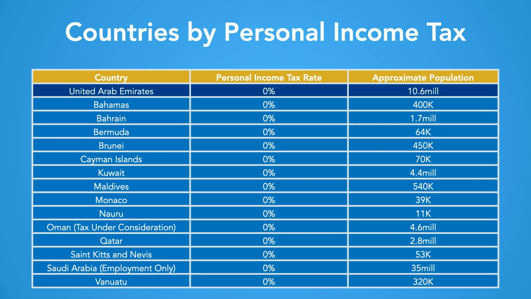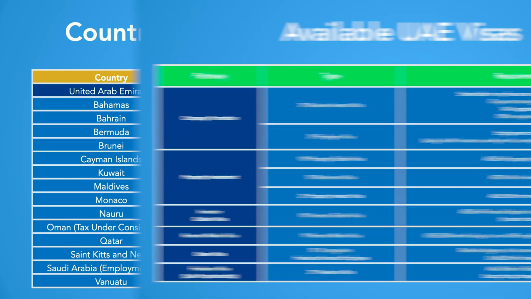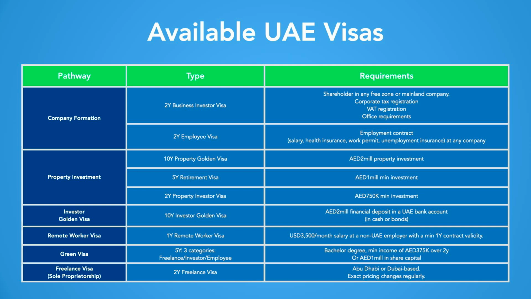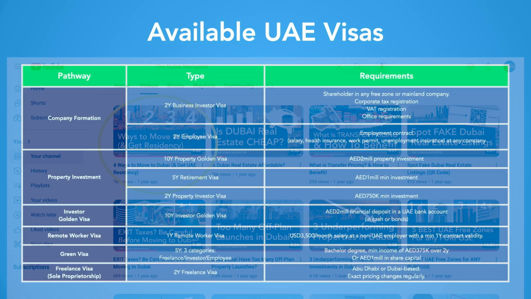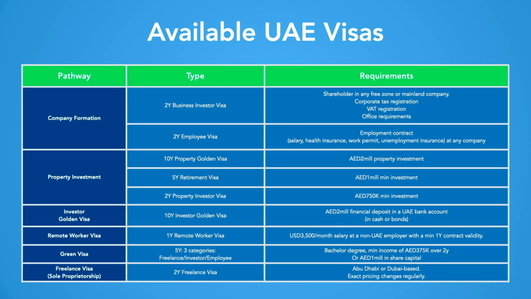Again, most of these are either small and remote or very costly. The UAE and Dubai are one of the most accessible locations among these. It is relatively easy to obtain a residence visa for Dubai, as we discussed in another video here on our YouTube channel. Setting up a basic company or even just investing around 540,000 US dollars in real estate will qualify you for a residence.